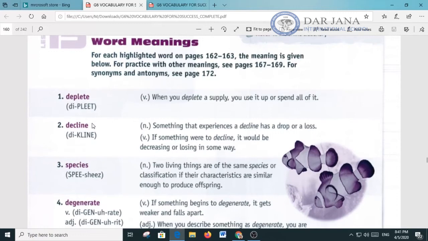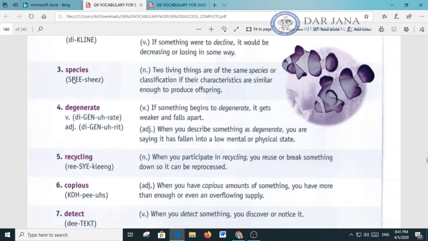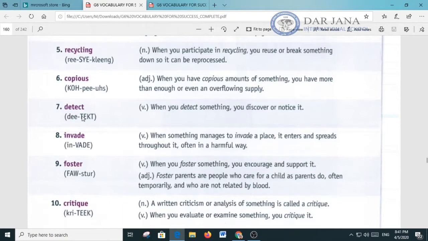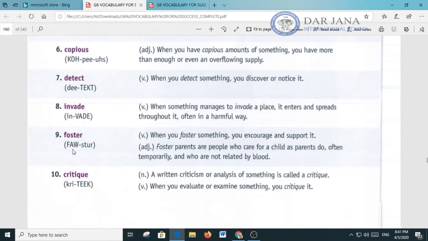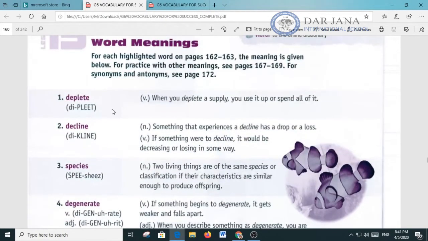So we're going to go through the 10 words that are on page 164. Number 1 is deplete, decline, species, degenerate, recycling, copious, detect, invade, foster, critique. So we're going to read the words again, say the definition, and put the words in a sentence. In addition, we're going to look at a few synonyms and antonyms of each word.